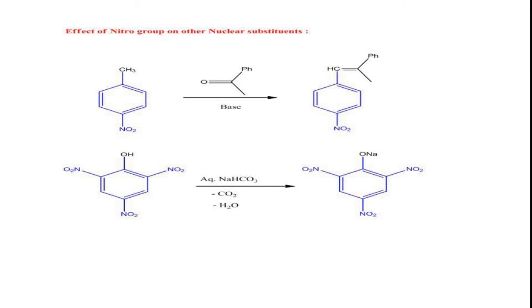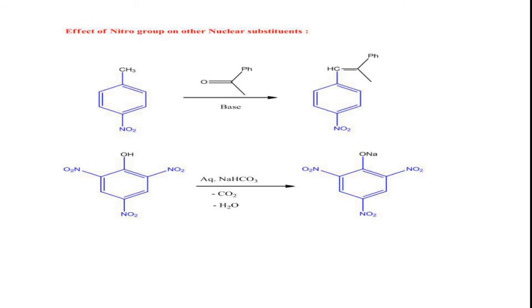And finally, if you look at the trinitrophenol, this is picric acid, right? Due to the presence of 3 electron withdrawing groups on phenol at ortho-para positions, the acidity of trinitrophenol increases. So thereby it will also undergo neutralization reaction with a weak base like aqueous sodium bicarbonate also.